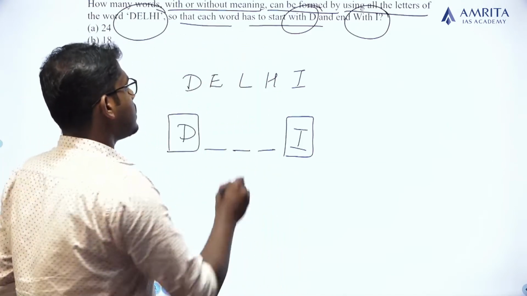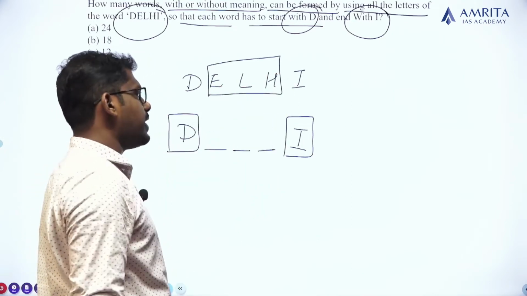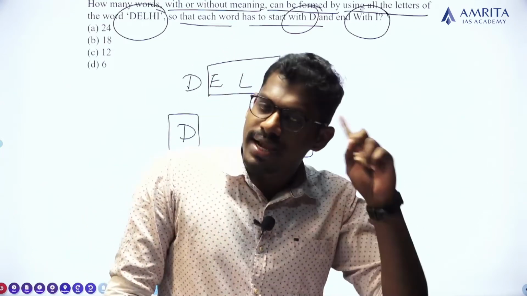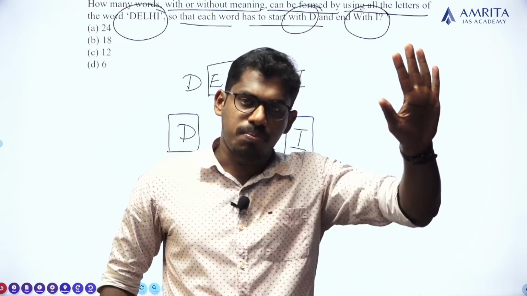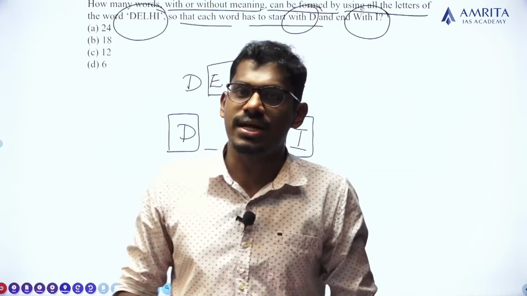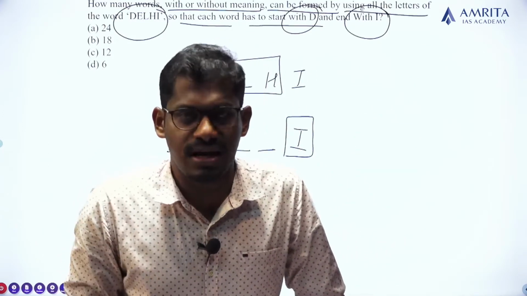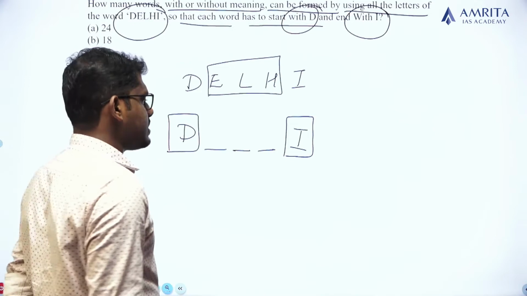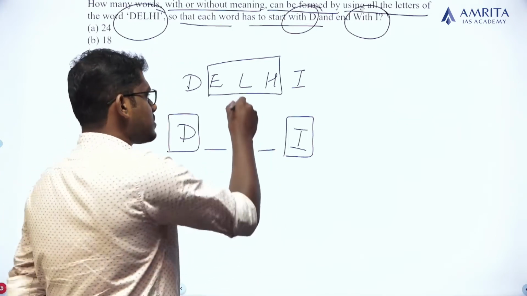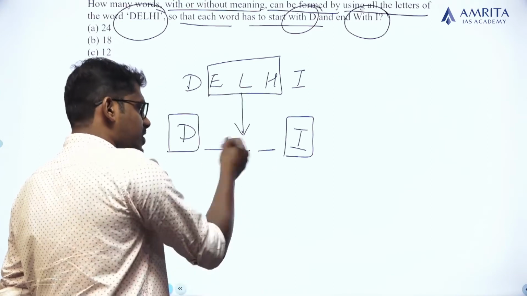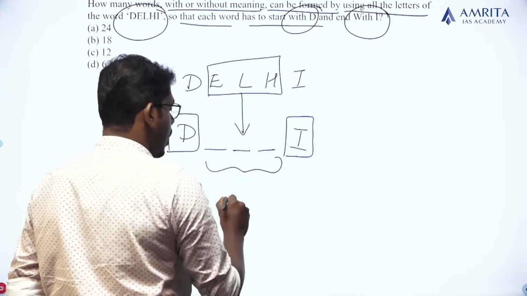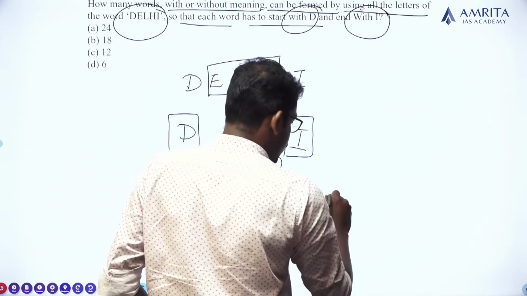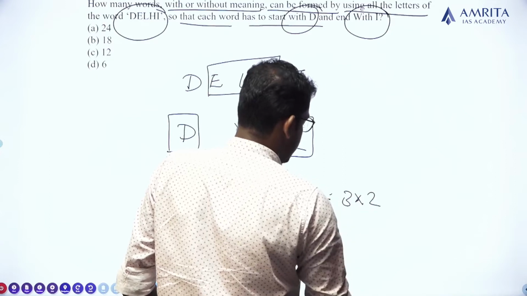The remaining 3 letters E, L, H have to be arranged in these 3 positions. Remember what I said: if there are 5 persons and 5 positions, they can be arranged in n factorial ways. Similarly, here there are 3 letters E, L, H and 3 positions. So these 3 letters can be arranged in these 3 positions in how many ways? n factorial, that is 3 factorial. So 3 factorial is equal to what? 3 into 2 into 1, which is 6.